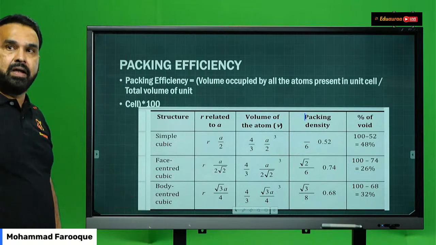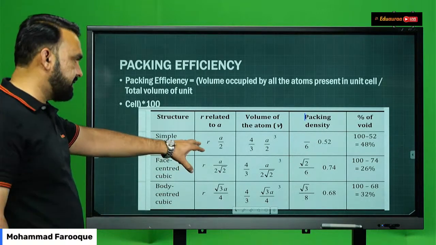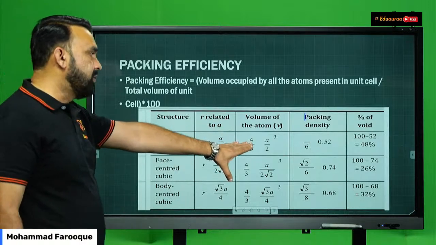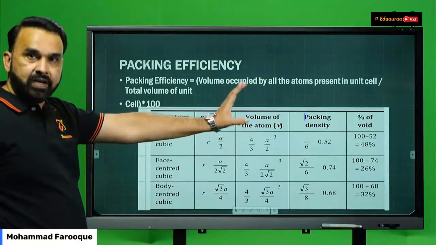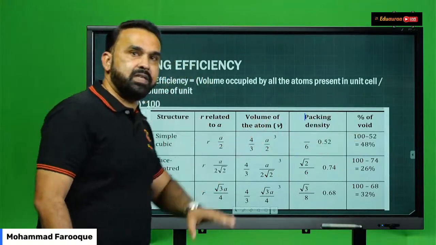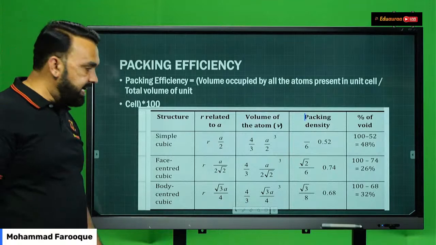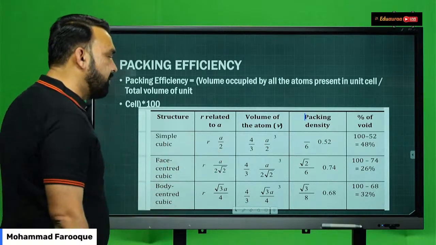So you have to remember, in case of simple cubic, the formula of radius, then the formula of volume, and the packing efficiency or density in terms of decimals and in terms of percentage. Coming to face-centered FCC, radius is given by formula a by 2 root 2.